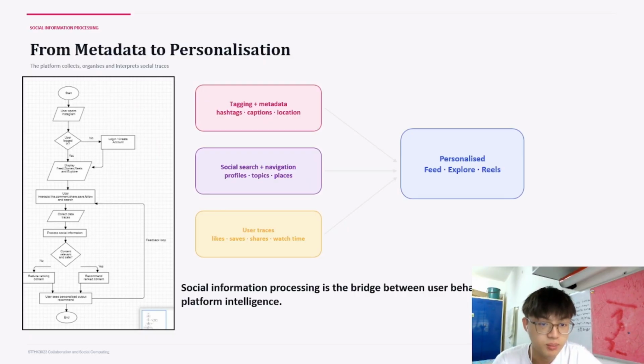Social information processing means how Instagram collects, organizes, and interprets social data. You can see this diagram, which is Instagram's social information processing flow diagram. On Instagram, hashtags, captions, and location text act as metadata. They help the platform understand what the content is about. Social search and navigation allow users to discover content through profiles, topics, hashtags, and places. User choices such as likes, shares, and watch time help Instagram understand what the user's interests are, and this is how Instagram connects user behavior with platform intelligence.